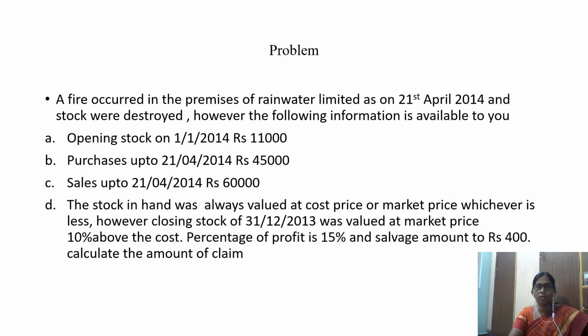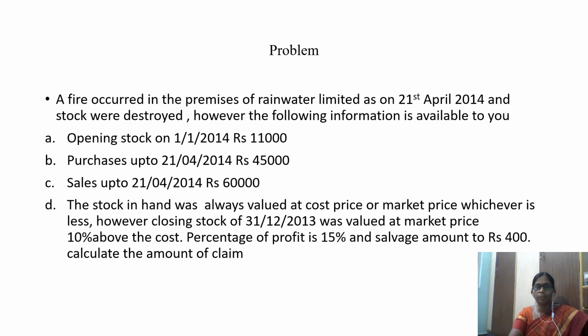Here's a question. A fire occurred in the premises of Rainwater Limited on 21st April 2014 and stock was destroyed. So this is the date of fire, that is 21st April 2014. However, the following information is available to you. Point A, opening stock as on 1/1/2014 is rupees 11,000. Point B, purchases up to 21st April 2014 is rupees 45,000. Point C, sales up to 21st April 2014 is rupees 60,000.